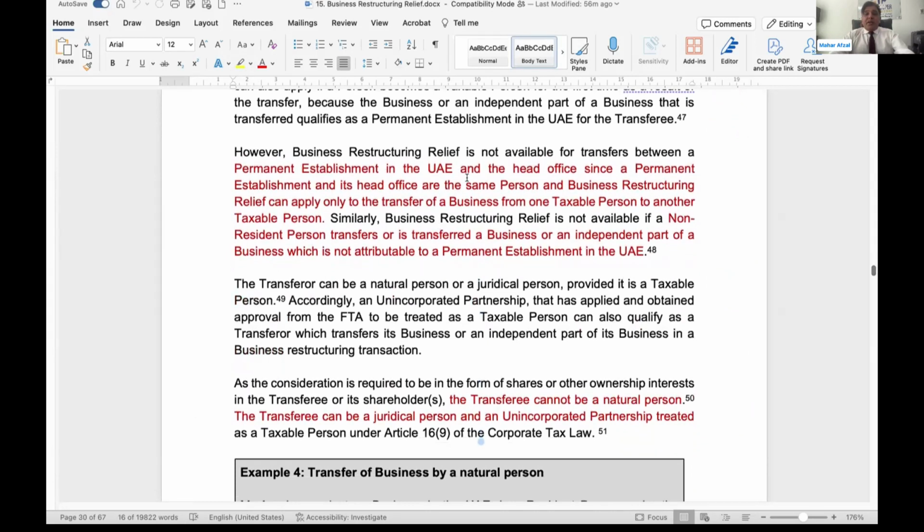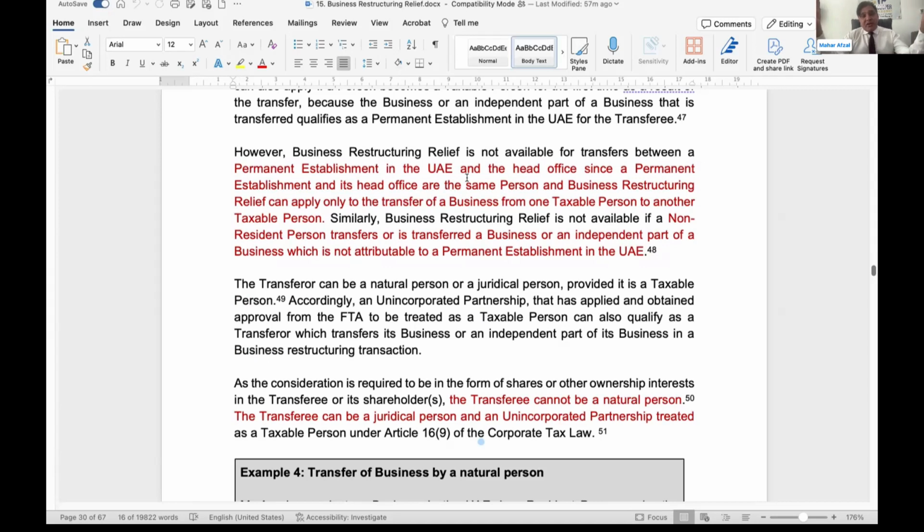For a PE in the UAE and the head office, if there is a branch and head office, legally there is no difference between the parent company and the branch. The branch itself has no legal status. It is directly associated with the parent company. If there is any transaction between the branch and the parent company, you will not be able to enjoy the business restructuring relief, because it will be considered a transfer within the same company. There is no difference, as I mentioned, between the branch and the parent company.